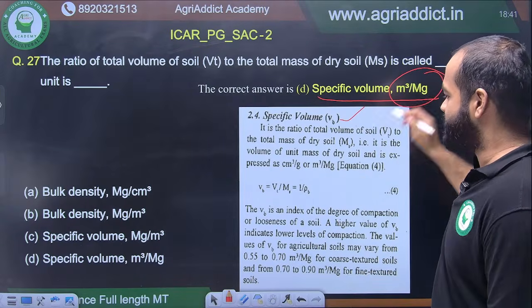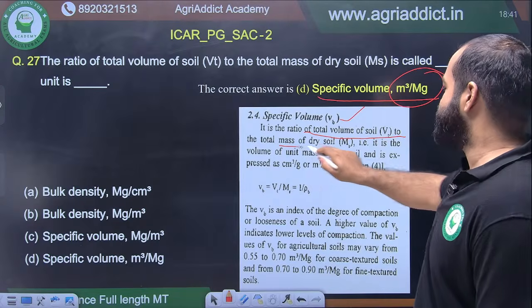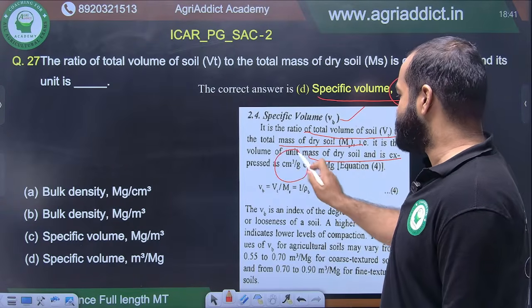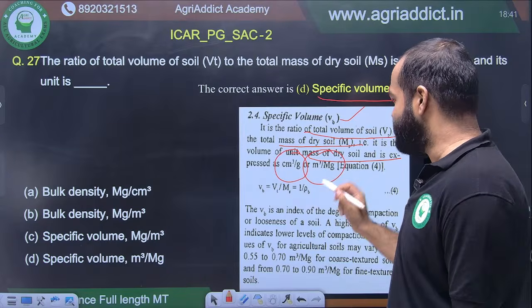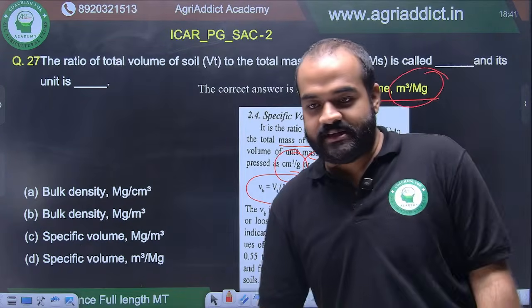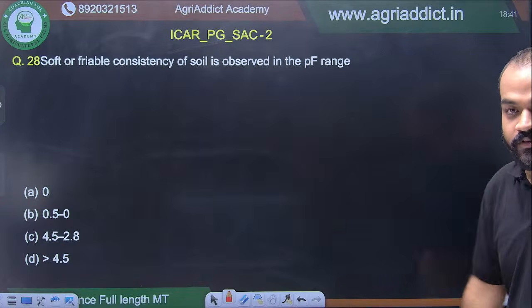This has been taken from old ISSS. It is the ratio of total volume of soil to the total mass of dry soil. It is the volume of unit mass of dry soil and expressed as centimeter cube per gram or megagram per meter cube per megagram, and it is given by VT by MS. All right. Yes, I think we are on the right track. Move on. Let's move on.